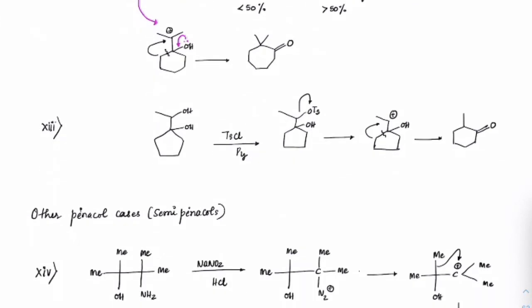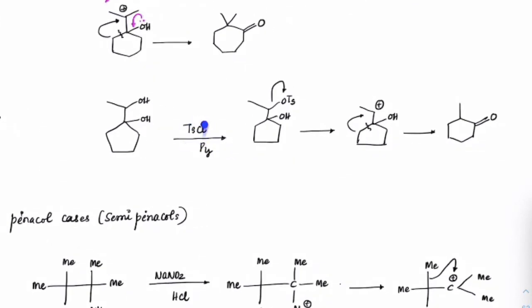Suppose instead of giving H plus only, sometimes you can do it via tosylation also. Do you remember what tosylation is? The lone pair present on this oxygen attacks the tosyl group, which is on the sulfur, and makes this a better leaving group. OTs becomes a much better leaving group. It will leave and make a carbocation, and then ring expansion will take place. Finally, you will get this product. So sometimes instead of H plus, you might be given tosyl chloride in pyridine. The reaction is the same.